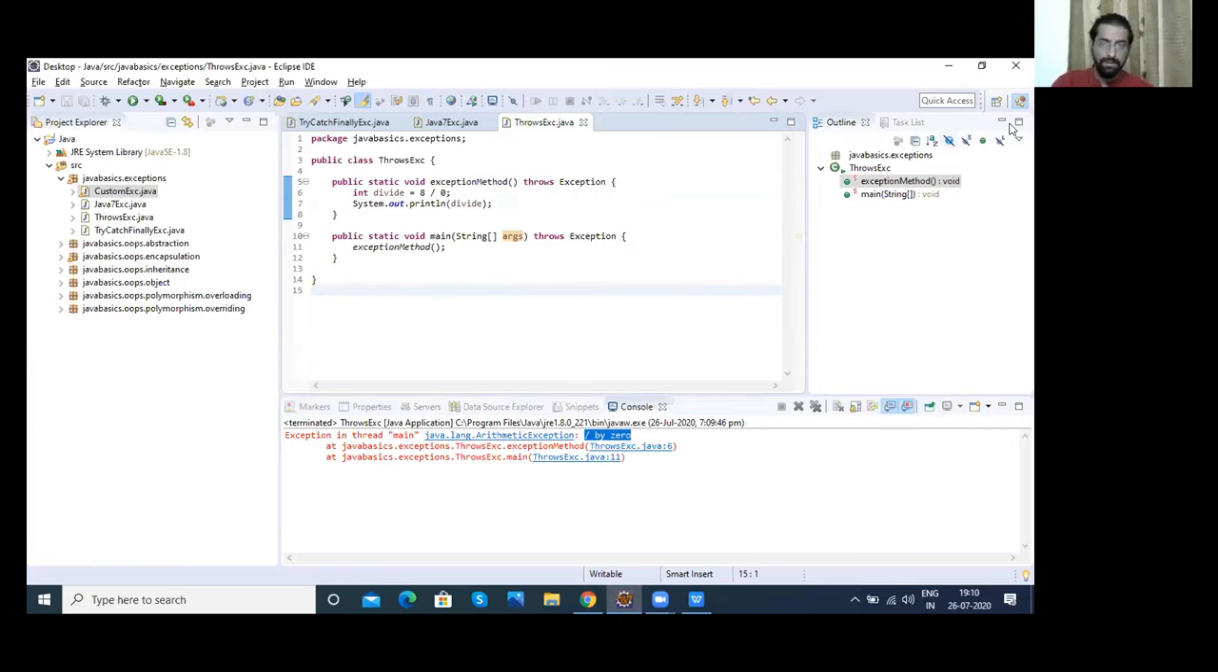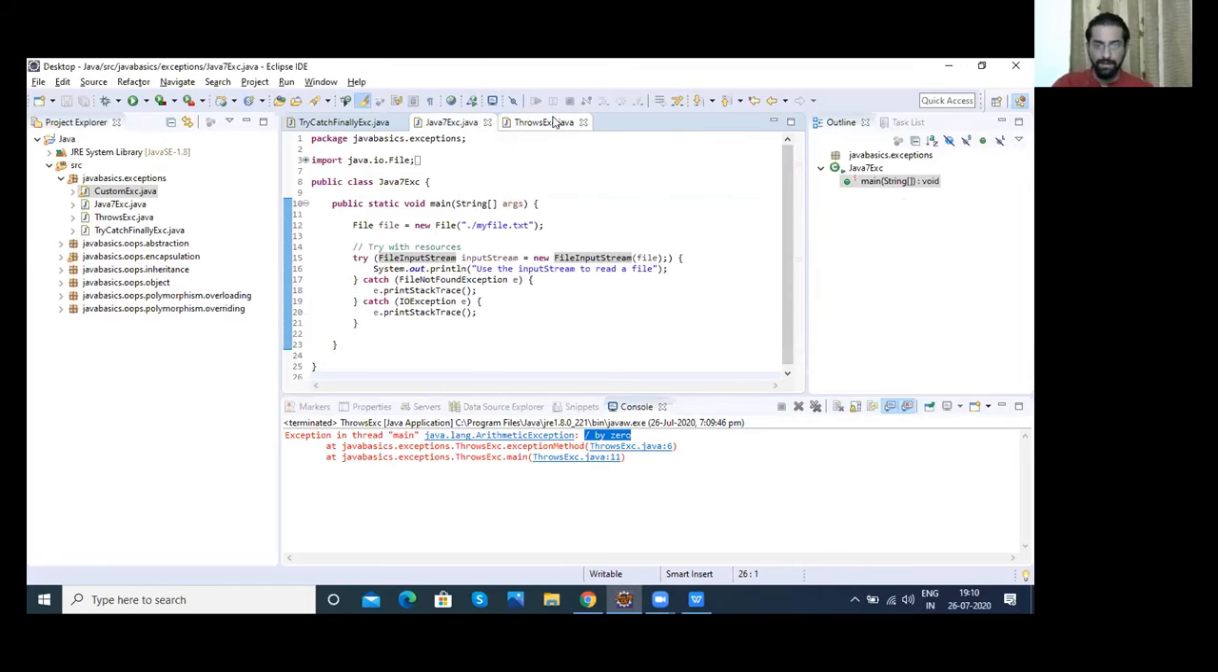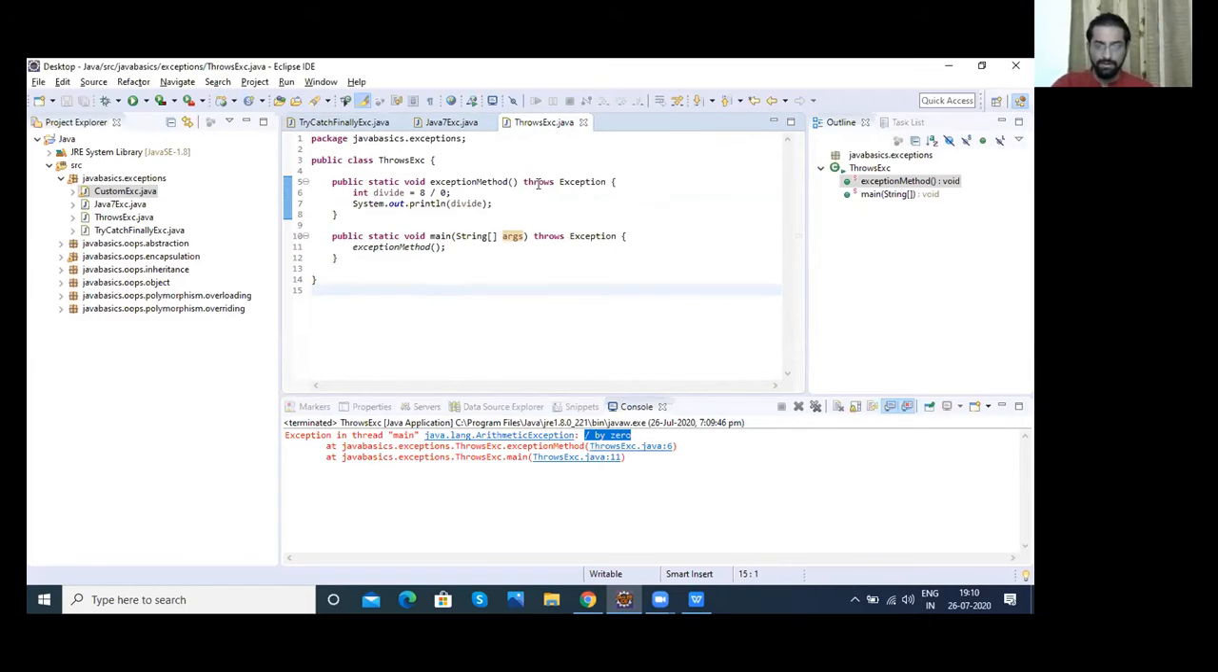Fine. Any questions so far on try catch finally, or the Java 7 way of handling exceptions using try catch, or this throws? Okay. So these are two ways.